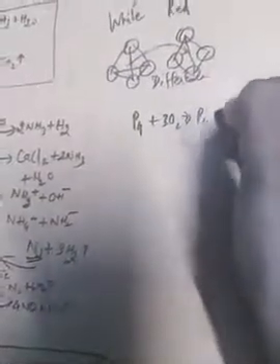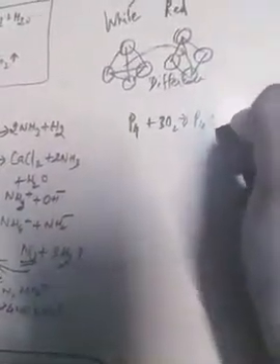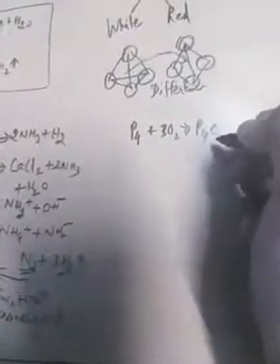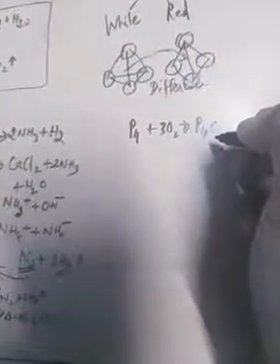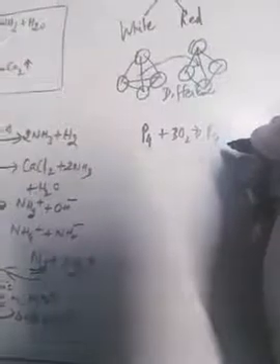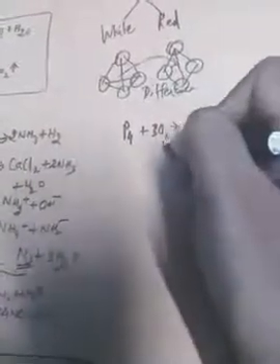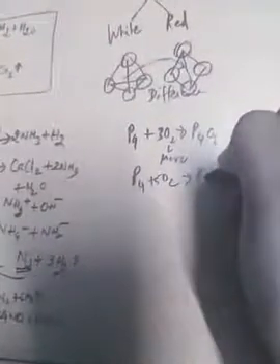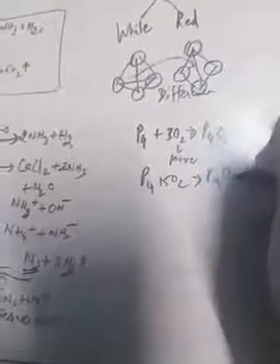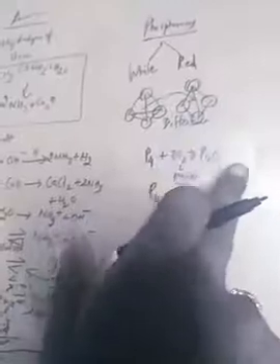It will produce phosphorus trioxide. If you put more oxygen, you will get phosphorus pentoxide.